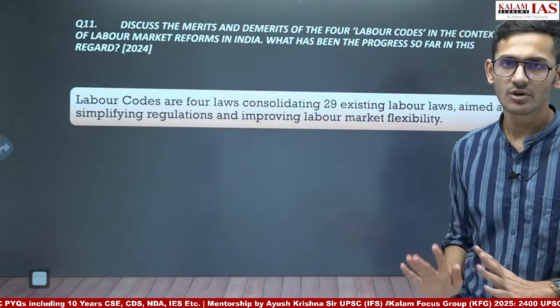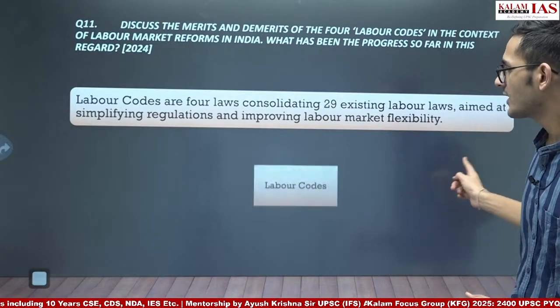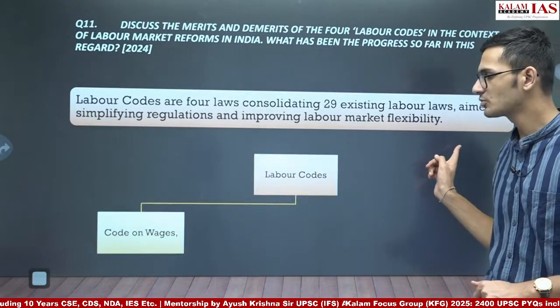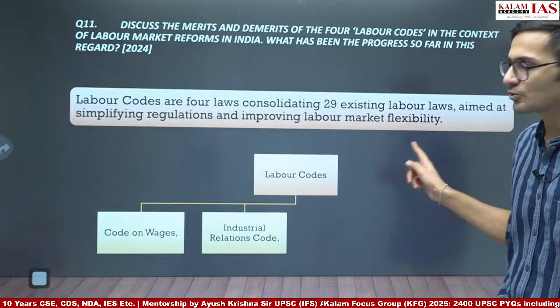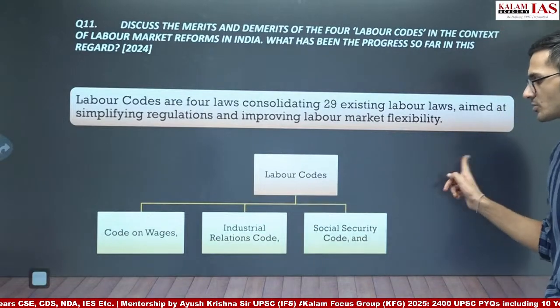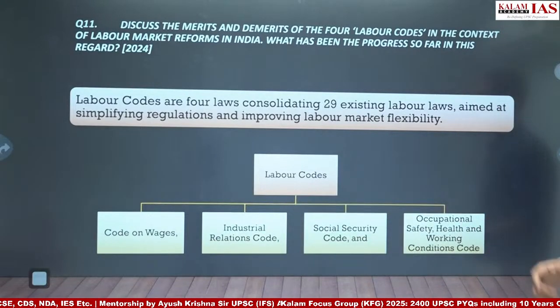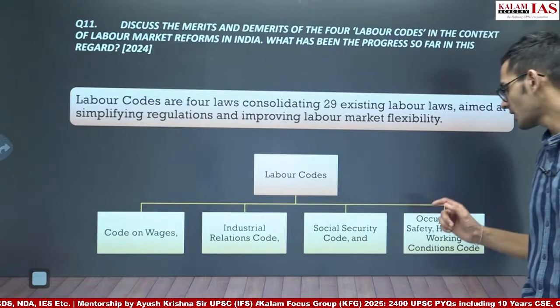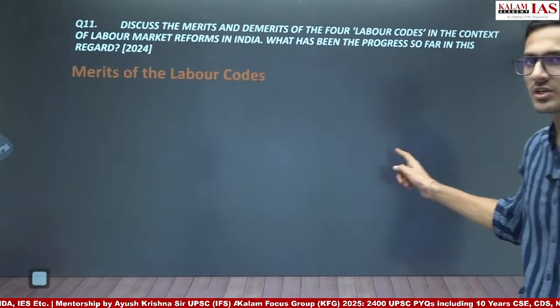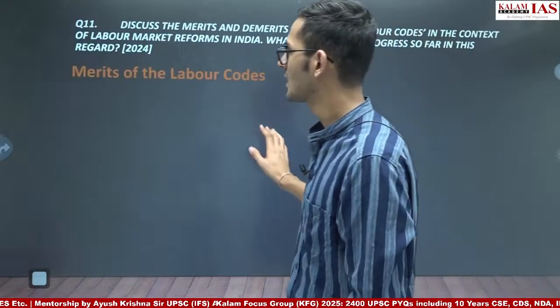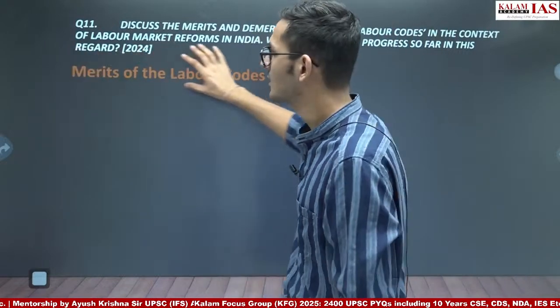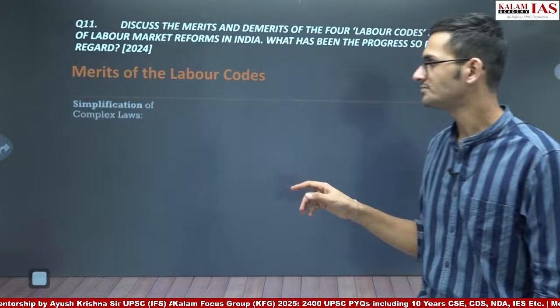If you have written this information in the introduction, after that you draw a flow chart where you show the names of the 4 labor codes: Code on Wages, Industrial Relations Code, Social Security Code, and Occupational Safety and Health and Working Condition Code. You write these 4 names, and then you write the first subheading, merits of the labor codes.